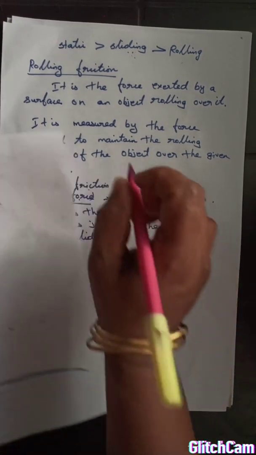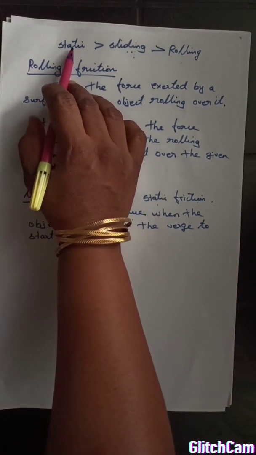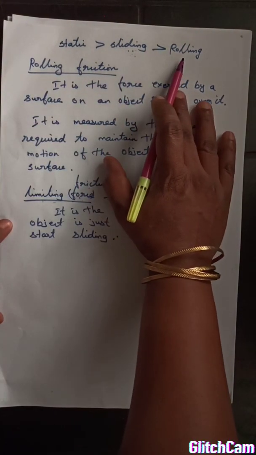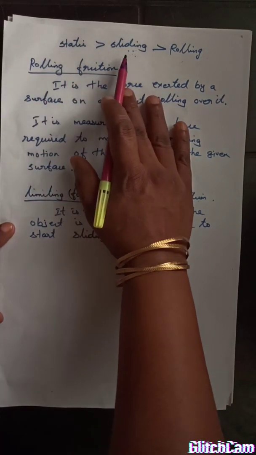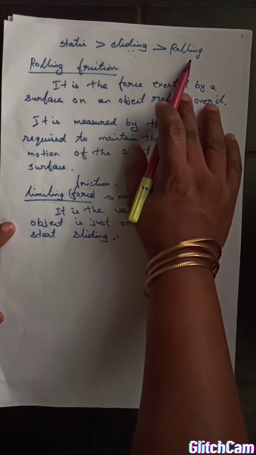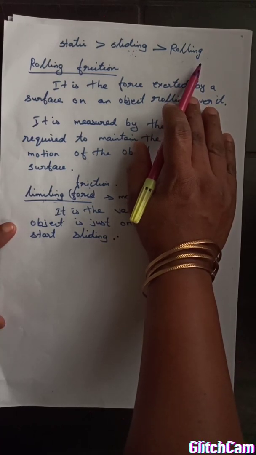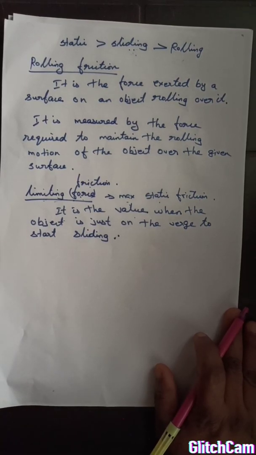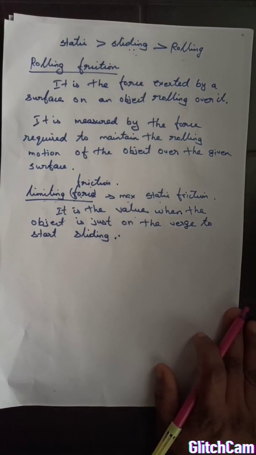So from this you know that static friction is the initial friction and has a higher magnitude, sliding friction is less than that, and rolling friction is much less than static and sliding. So that's why nowadays we have rolling chairs, and for heavy furniture like a washing machine, grinder, or fridge, we use a stand with wheels.